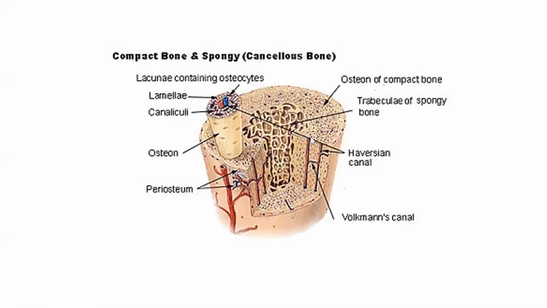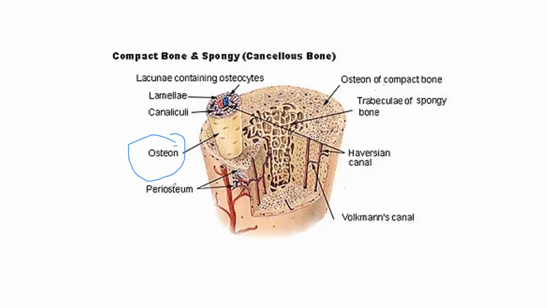Okay, now this is the Haversian canal and everything. So this is an osteon. What does osteon mean? Osteon is the basic unit of bone. The basic model of bone is the osteon. Like we are formed of cells, the same way bone is formed of osteons. Osteons are the basic unit which have everything.